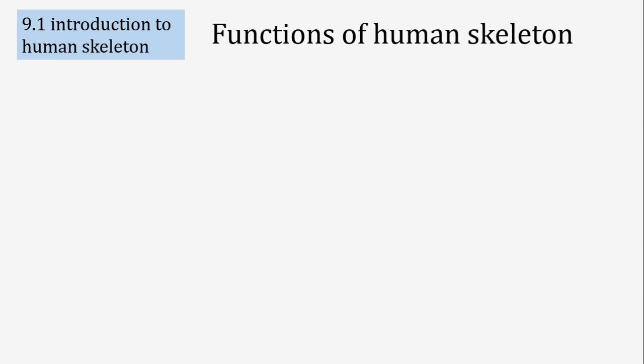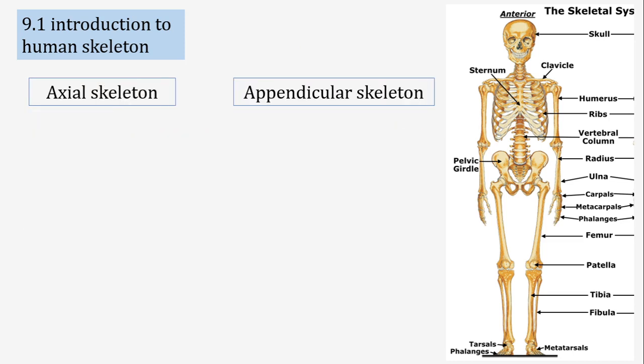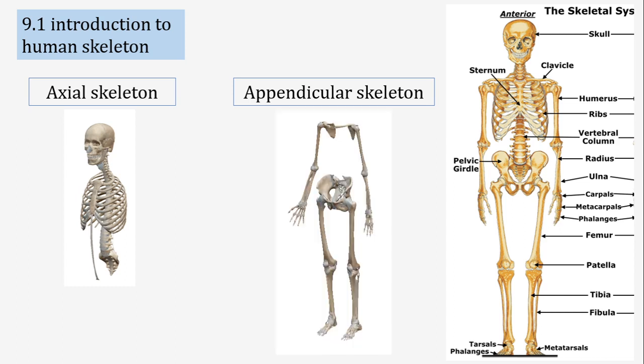So I hope you have understood all the parts of the human skeletal system. Let's revise. At first, we have divided the skeletal system of the human body into 2 regions. The first one is the axial skeleton at the center part of the skeletal system, and the other parts emerging from the axial skeleton are called the appendicular skeleton. The axial skeleton is made up of the skull, the vertebral column, and the thoracic case, and the appendicular skeleton is made up of the shoulder girdle, pelvic girdle, upper limb, and lower limb.